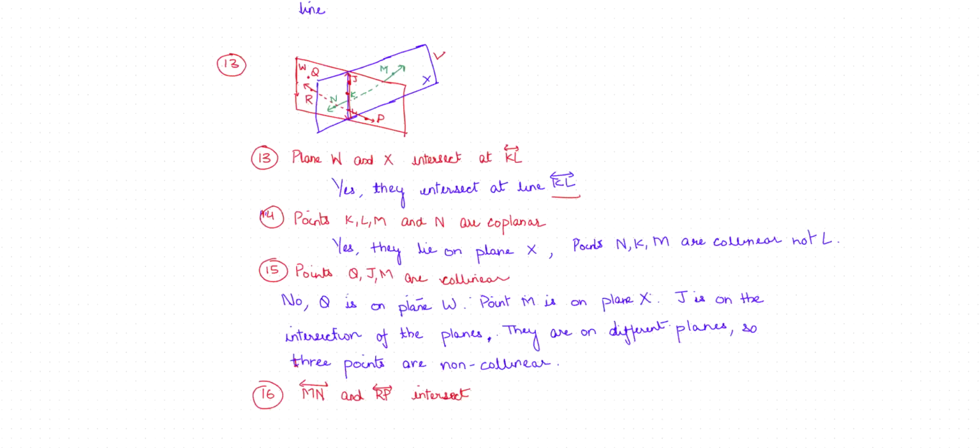The 16th question says that MN and RP intersect.